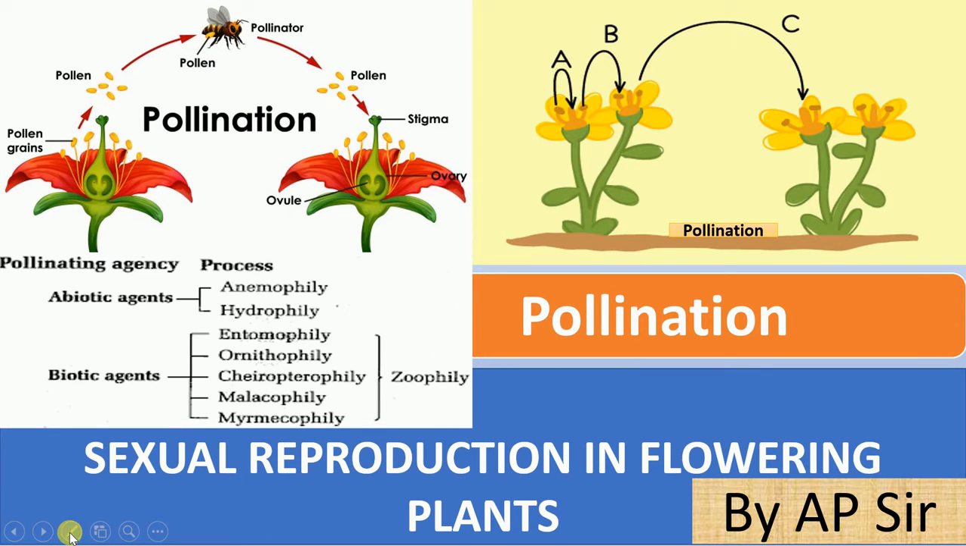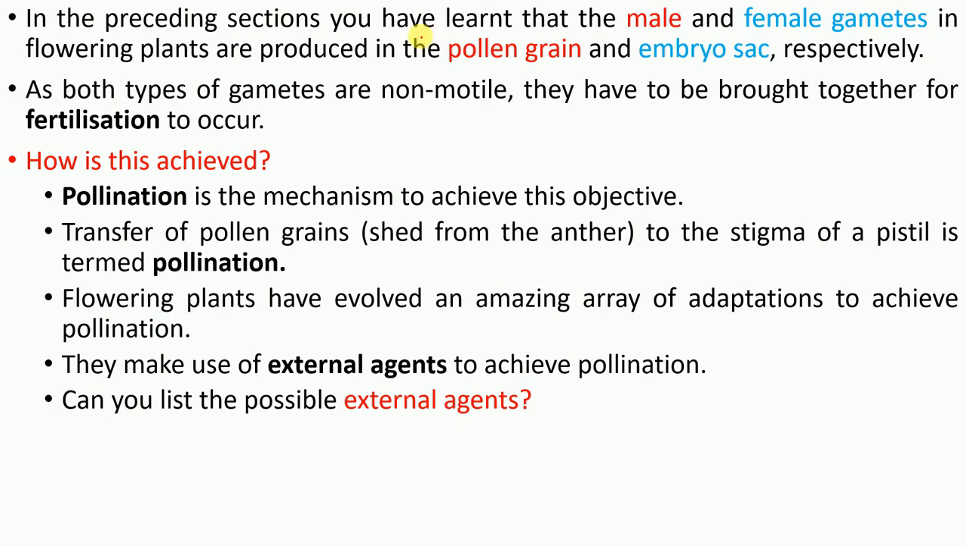So we are discussing sexual reproduction in flowering plants. In this lecture we are going to discuss pollination and various types of pollination. In the previous portion we have already gone through that the male gamete is formed and produced in the pollen grain and the female gamete is produced in the embryonic sac, and once both the gametes have formed, there is need of fertilization, right? So how does this process take place?